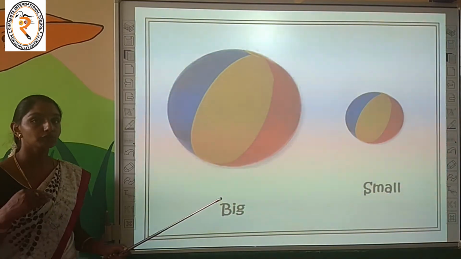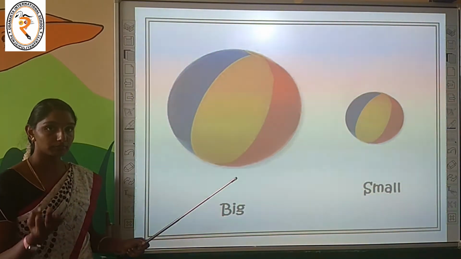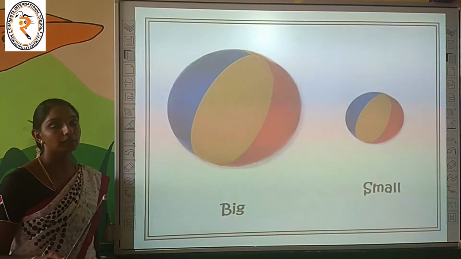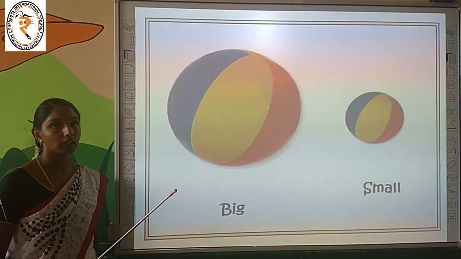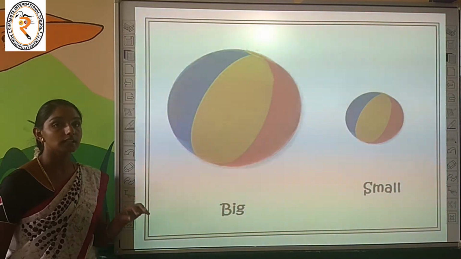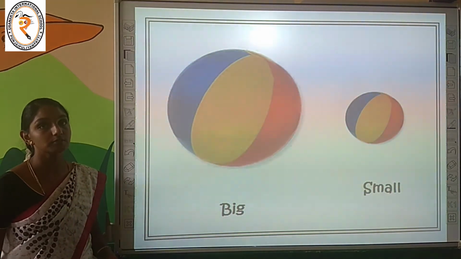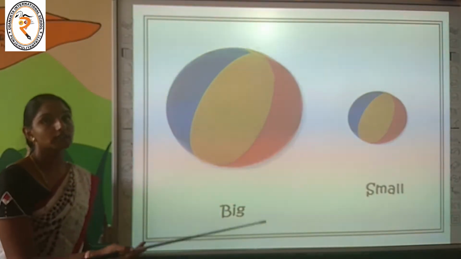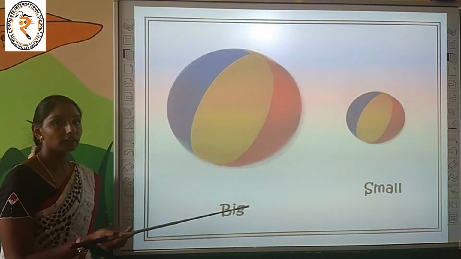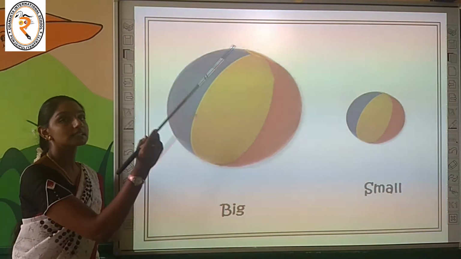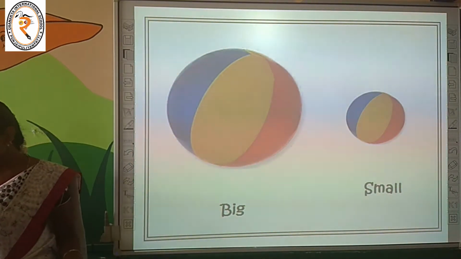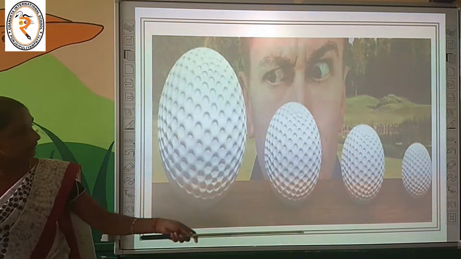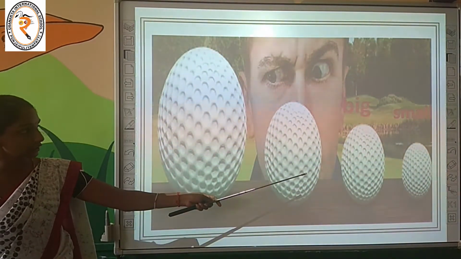Yes, children. Before we move on to the concepts big, bigger, biggest, please be clear with the concepts big and small, and keep one point in your mind. For big and small concepts, we have to consider and compare the size of the objects or things. What do we have to compare? We have to compare the size of the objects. See this example. What is this? Balls. The first one is small, the second one is big.